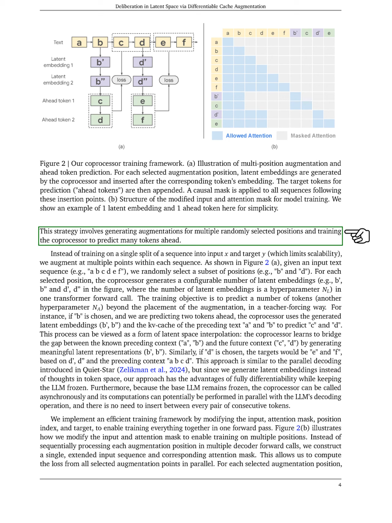Our embeddings are designed to help predict future tokens, enabling a form of latent thinking that enhances the model's understanding of sequential dependencies in text, which is beneficial for downstream tasks.